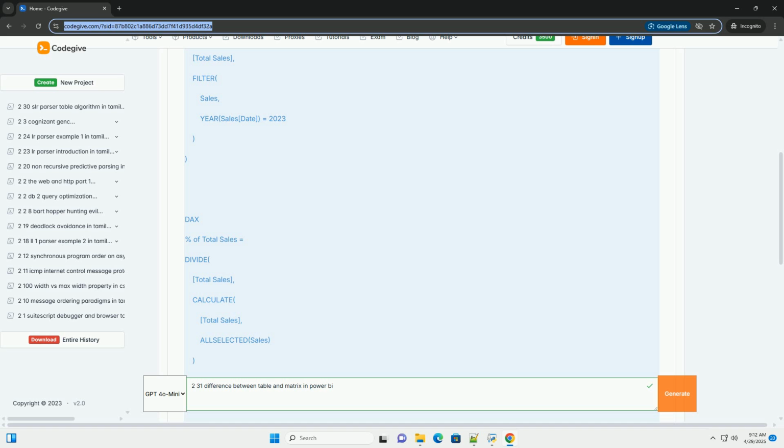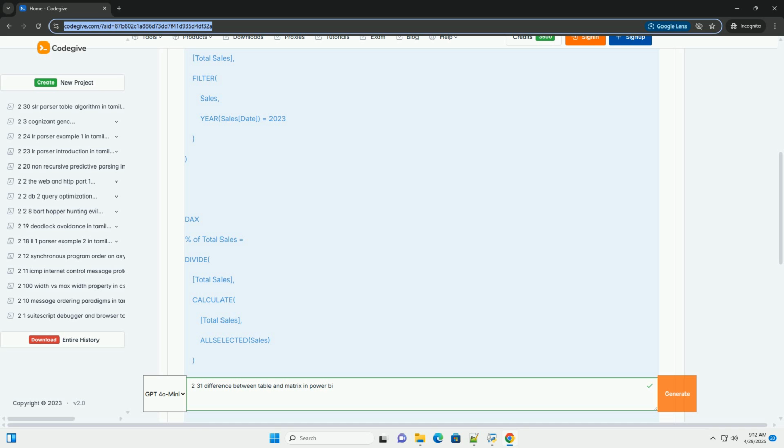This is particularly useful in a matrix to see how different categories contribute to the overall sales. D. Ranking within a category, especially useful in matrix. This measure calculates the rank of each product category based on the total sales. ALL SELECTED, product category, ensures that the ranking is performed within the selected product categories, regardless of any other filters that have been applied. This is very valuable for identifying top-performing categories in your matrix.